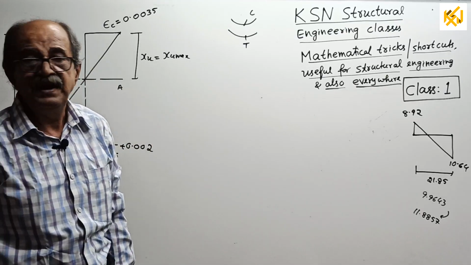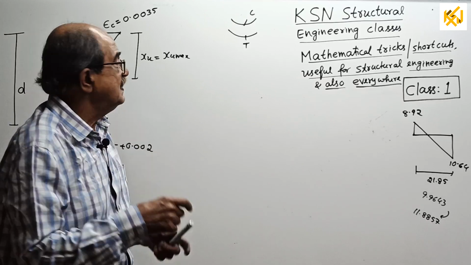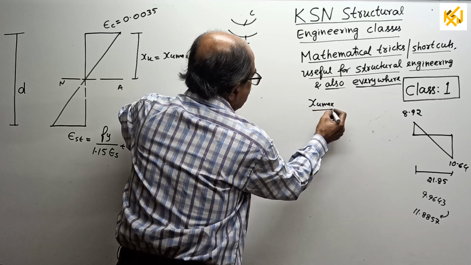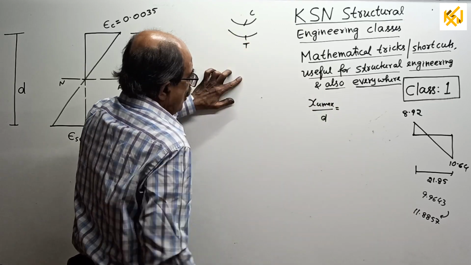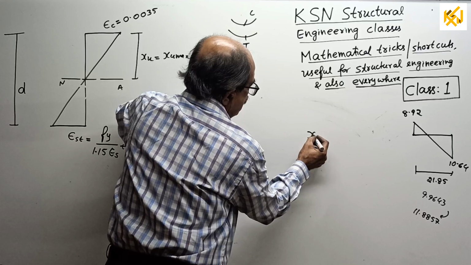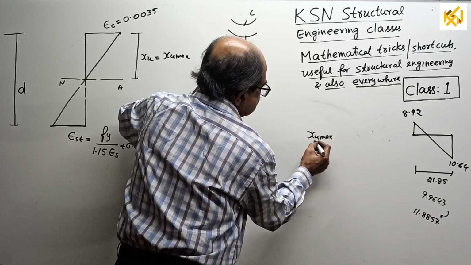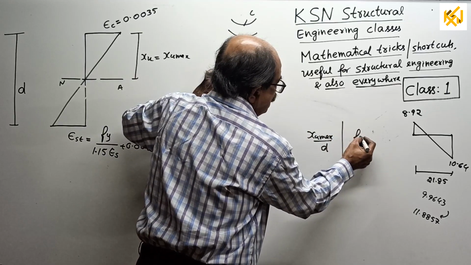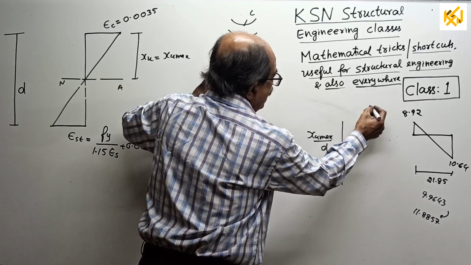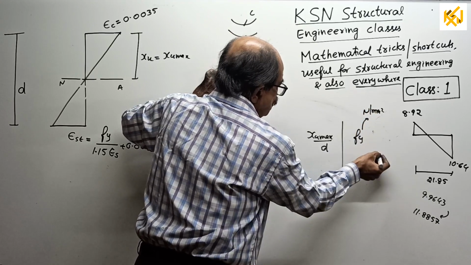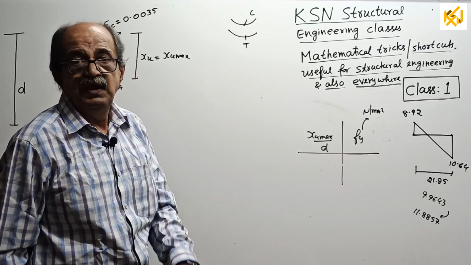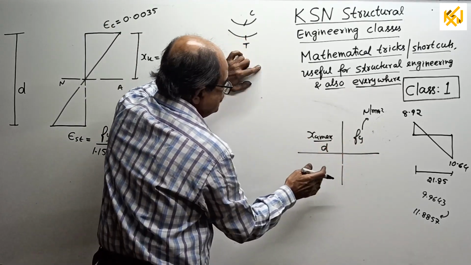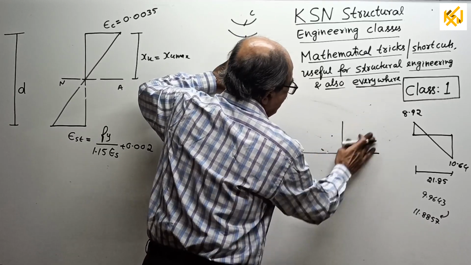Now what is important is you need the value of xu max by d. How much? See, you need the value of xu max by d based on the fy value. Fy will be in Newton per mm square. Oh sorry, it's interchanged, no? Okay, it happens sometimes. No problem.